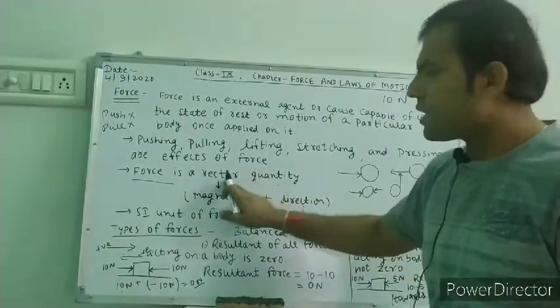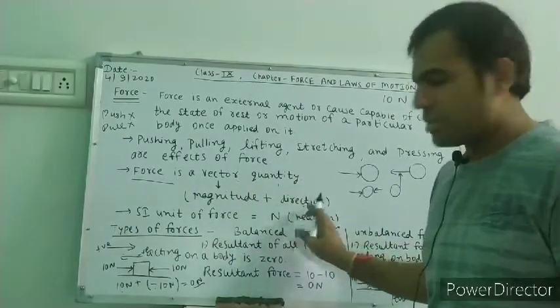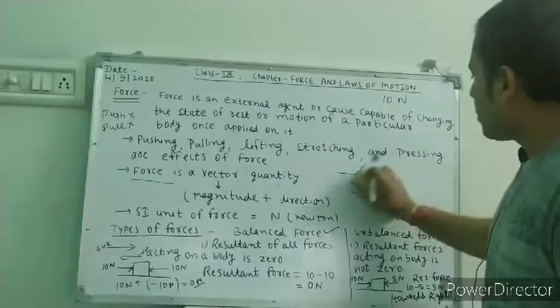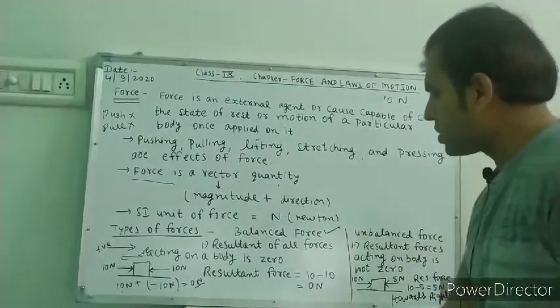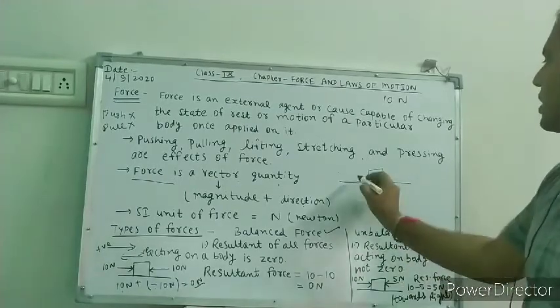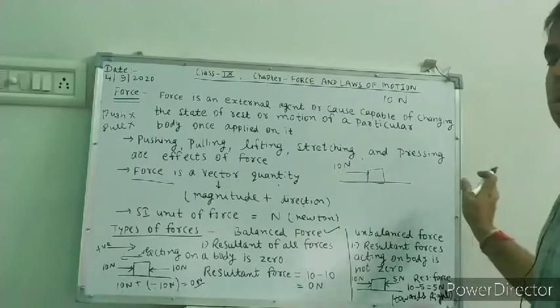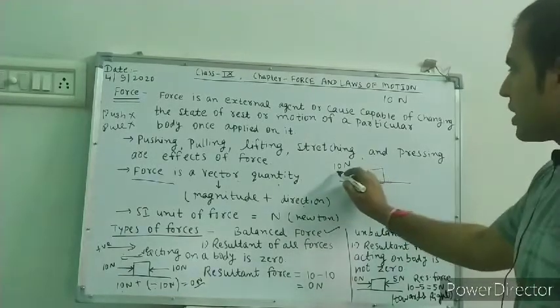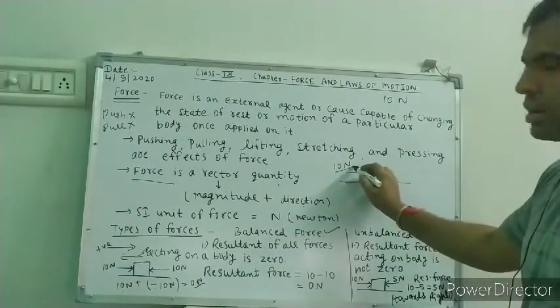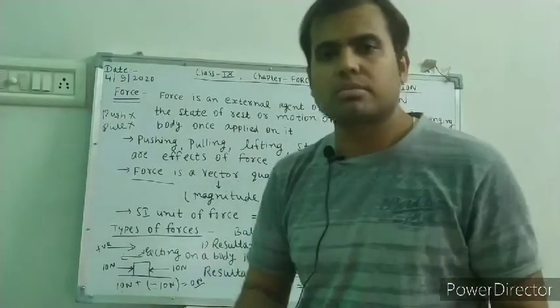Now the third thing is that force is a vector quantity. Now question: what is a vector? A vector has both magnitude and direction. When you are applying any force on an object, suppose this is an object, you will say that you are applying 10 Newton force in the right direction. So in this case, you are giving the magnitude, 10 Newton, and right direction means you are giving some direction.